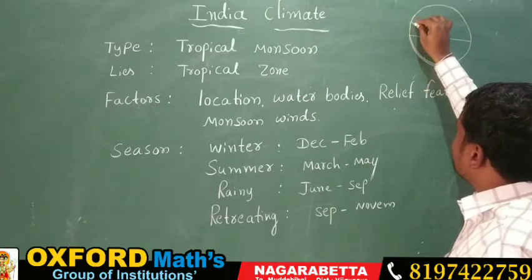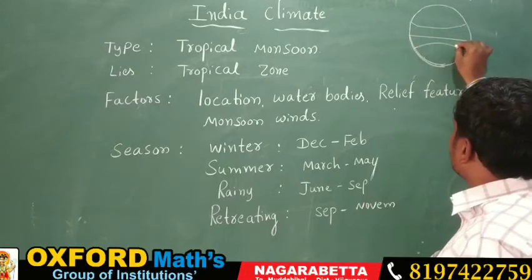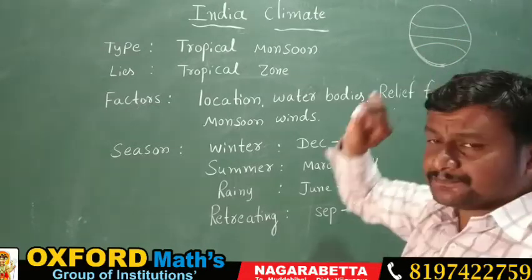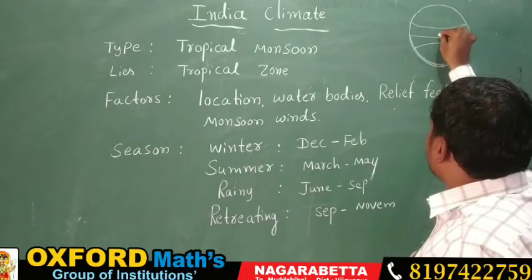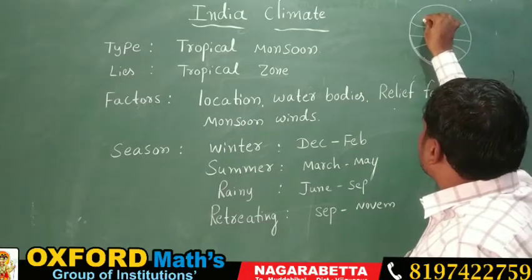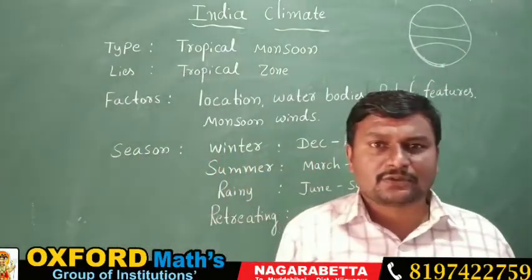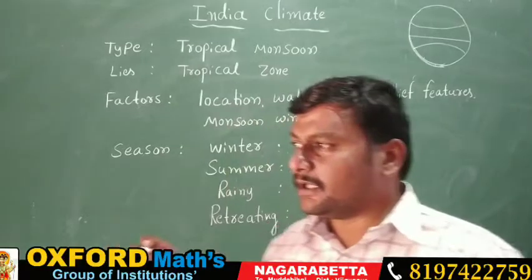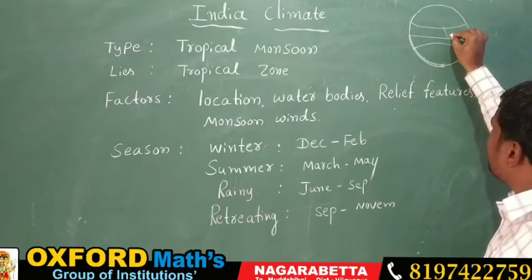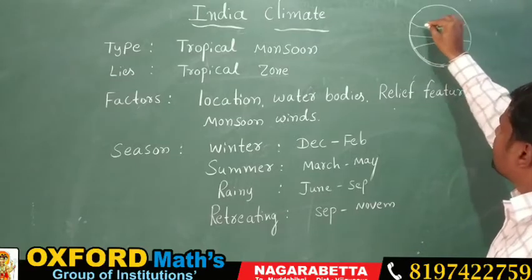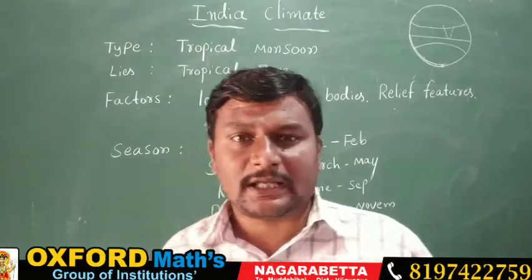So 0 degree to 23 degree in the north and 0 degree to 23 degree in the south. So in this area India is located. It is the tropical region. So here what happens? The sun rays are going to reach this area. So India is divided into two equal parts by the 23.5 degree latitudinal line, that you know.